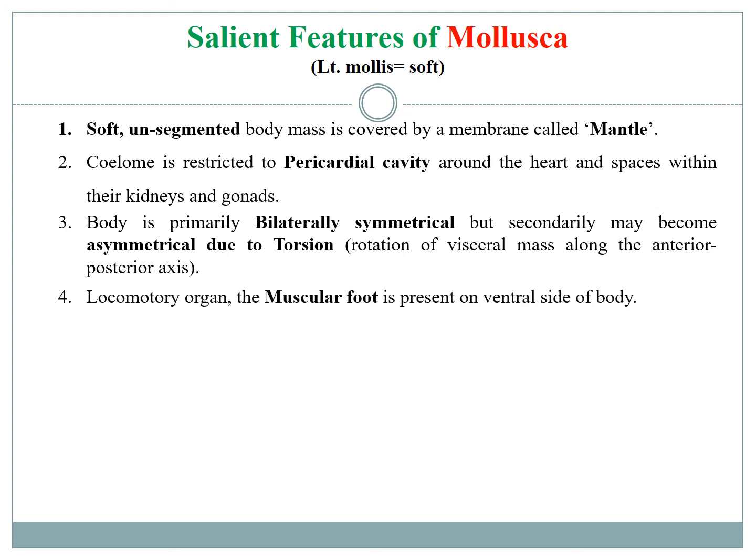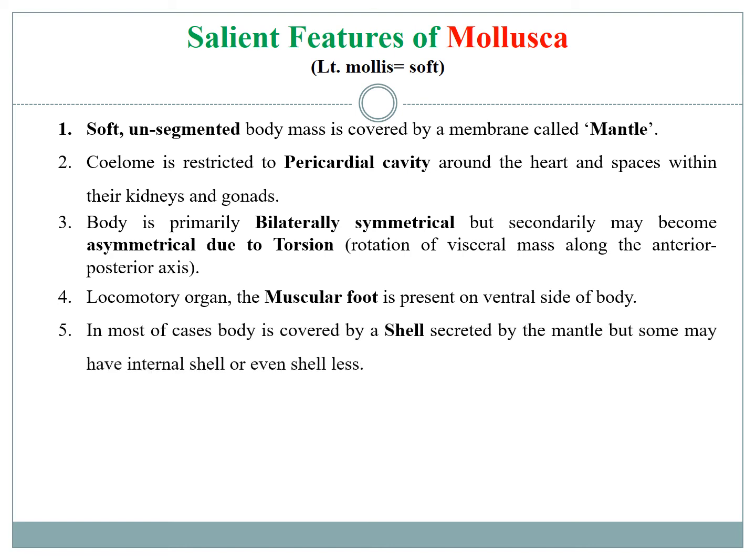They have a bilaterally symmetrical body, but in a few forms the body becomes asymmetrical due to torsion. When the body rotates about 180 degrees along the mouth-anus axis or anterior-posterior axis of the body, it is called torsion. And due to this torsion, some mollusks have their abdominal organs above their head. Their locomotory organ is the muscular foot.